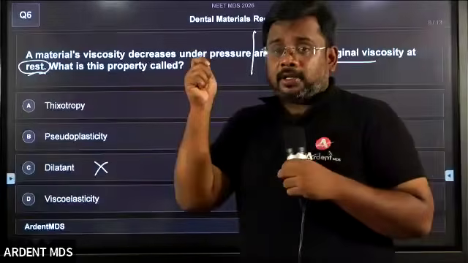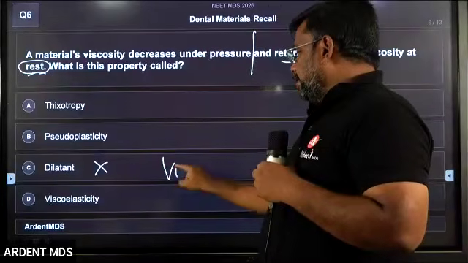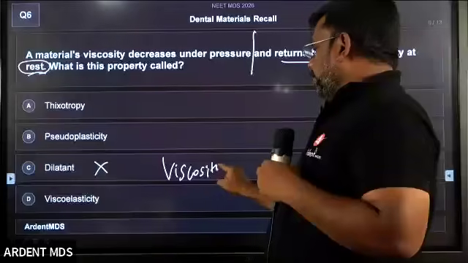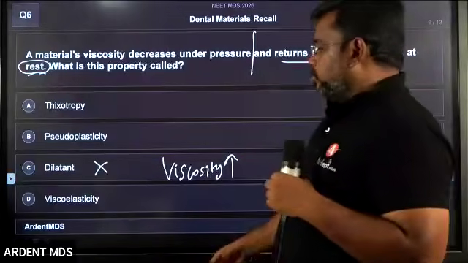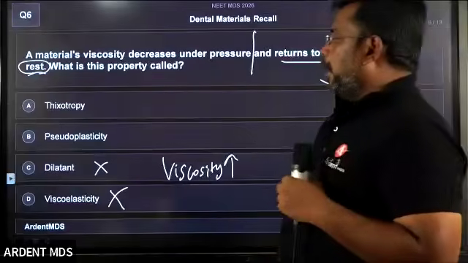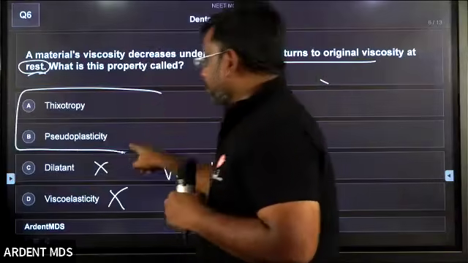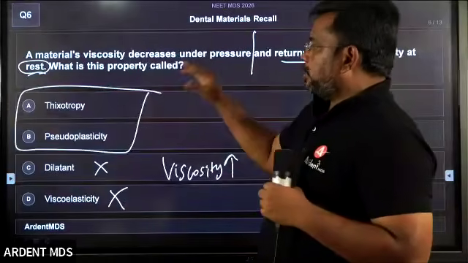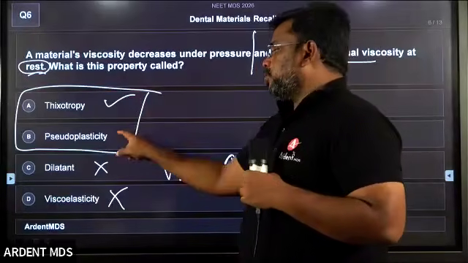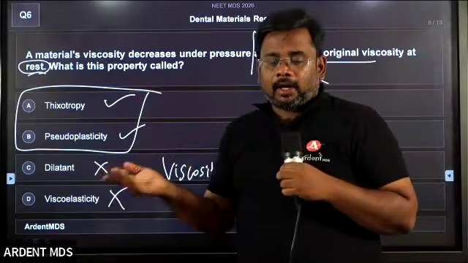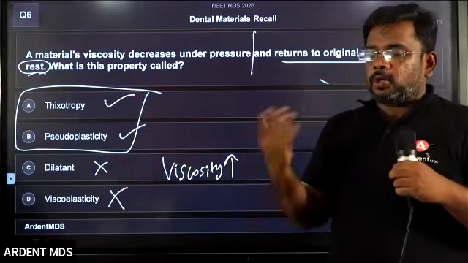If we give pressure and the viscosity increases, then it is called dilatant. Students, clear? It is also not viscoelasticity. There are two things here, and this is where the trap is. When you give pressure, the viscosity decreases, that is called thixotropic, it is called pseudoplasticity. Which can I go for, thixotropic or pseudoplasticity?